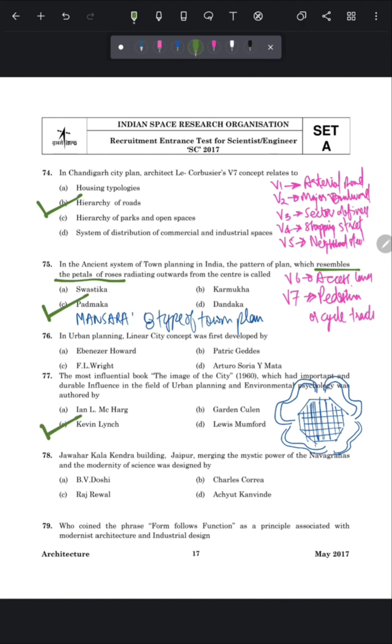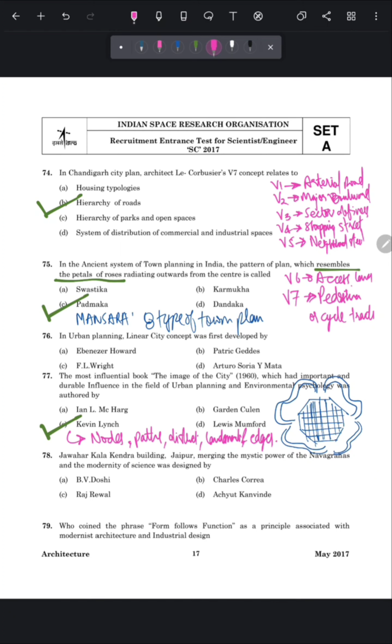So the answer is option number C. And in this book, he introduced and described the 5 elements of town planning, that is nodes, paths, districts, landmarks, and edges. So just remember these 5 elements because they are often asked in similar kinds of exams. Now move to the next question.